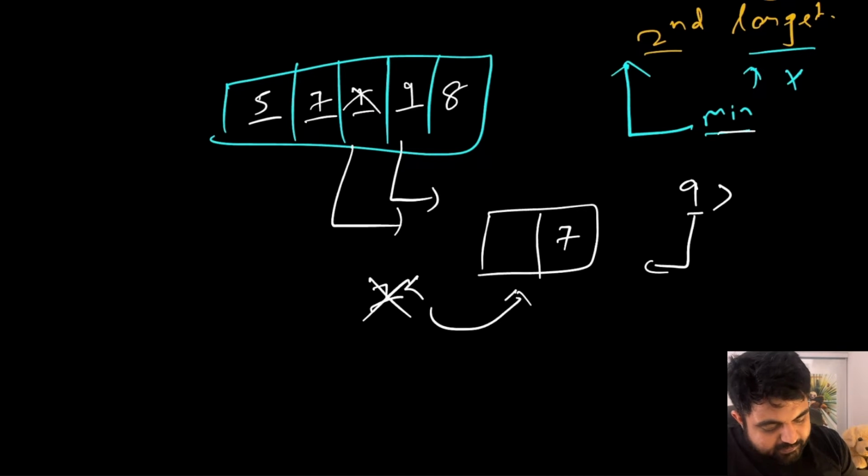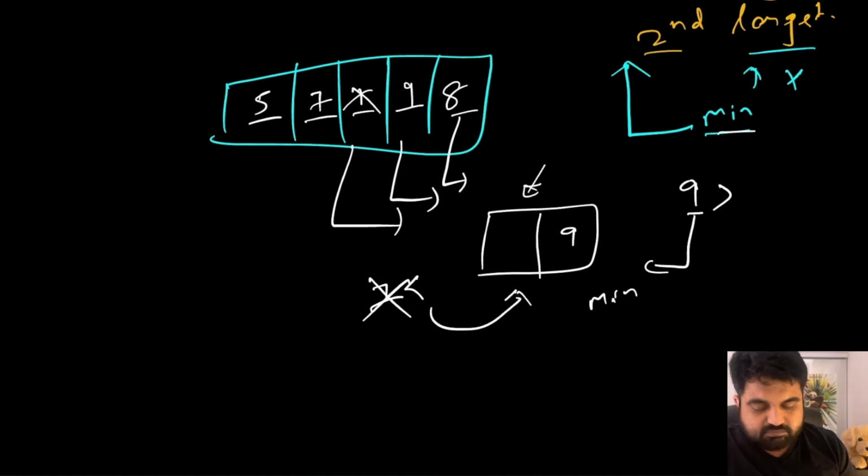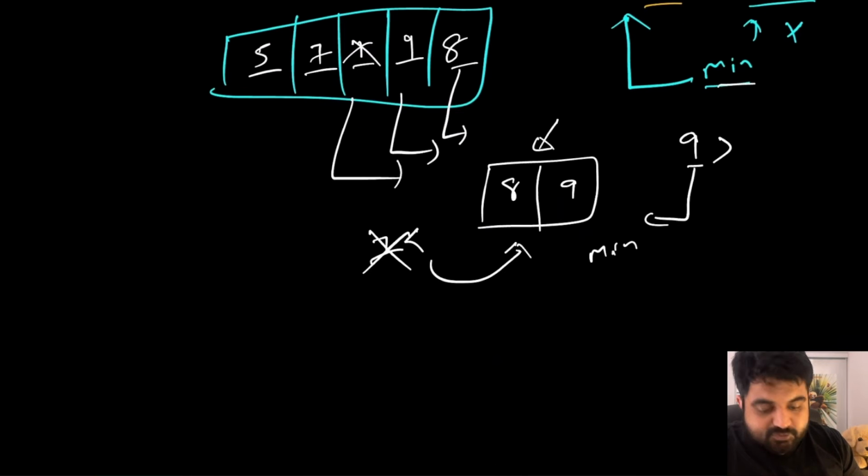But now the proportion of the heap is going to change. This is going to become 7 and this is going to become 9, because currently 7 is the smaller element out of these two, and this is a min heap. Once again we have element number 8 coming in. We see that 8 is greater than 7, so 7 needs to be kicked out. Now where does 8 fit? 8 is going to fit over here. Notice that by doing this operation we found a min heap of size 2. We are trying to find the second largest element, and the second largest element is going to be the first smallest element inside our min heap. That's it. This is the whole solution.